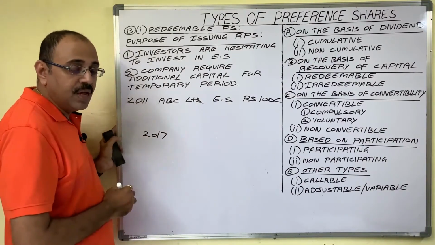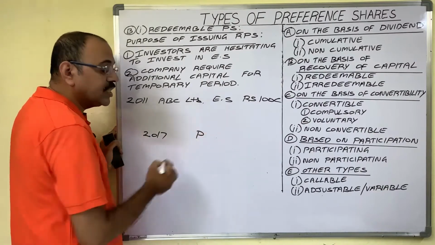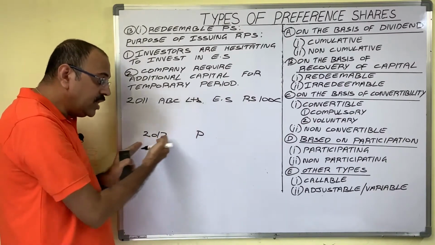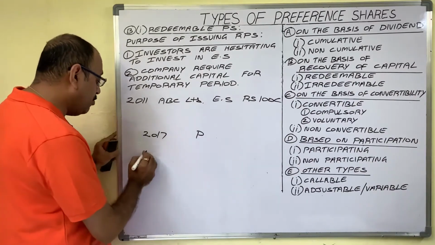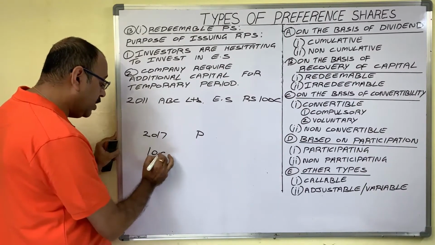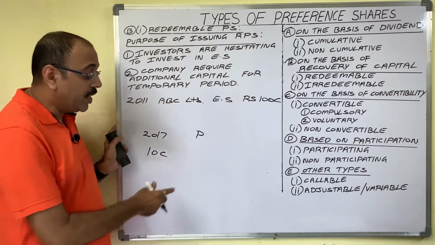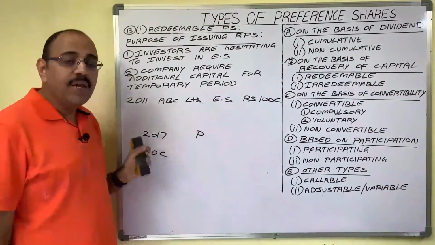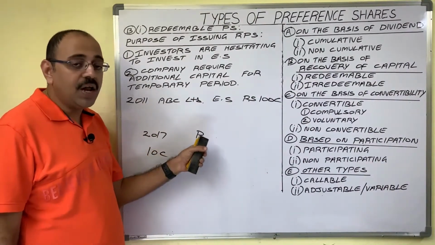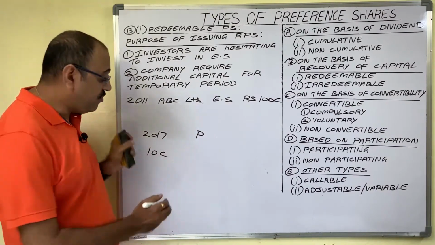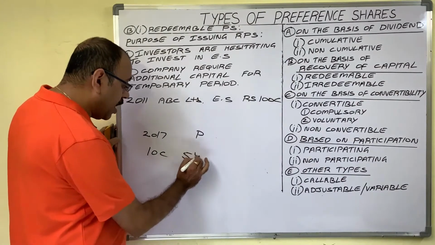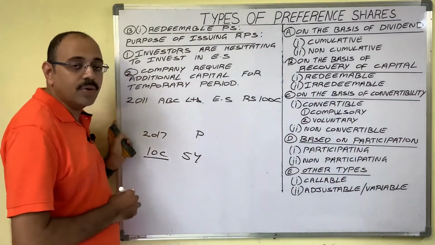In 2017, the company got one project. To undertake this project, the company needs some additional capital. For example, the company needs 10 crore rupees. The company is expecting that from the 6th year onwards, this project can generate sufficient profits. So for a 5 year period, the company needs this capital.